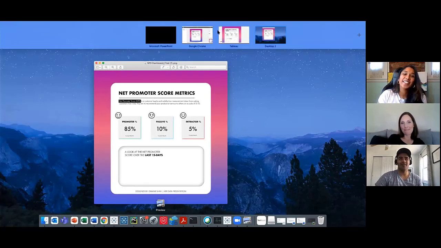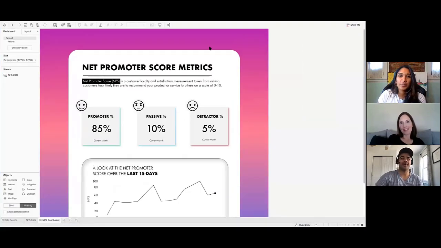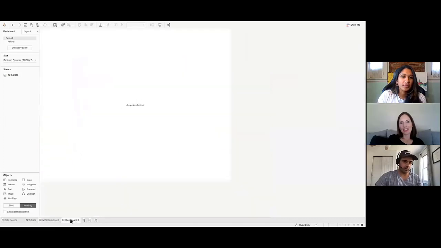Let me go into Tableau. What we're going to do now is bring this into Tableau, like how it looks right here. Let me make a completely new dashboard, and we're going to set the dashboard width and height to whatever the outer frame was. Remember the outer frame, the width was 1200 and the height was 1200.